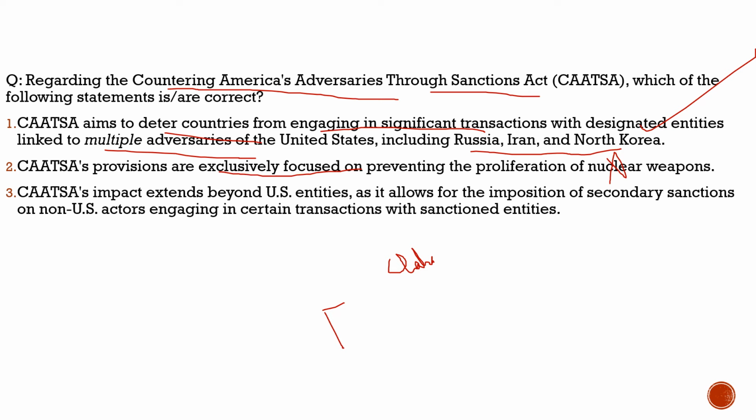For example, like trade, if they don't like a country and have adversaries with them, they would want to curb their trade through this act. Third statement, CAATSA's impact extends beyond US entities, as it allows for the imposition of secondary sanctions on non-US actors engaging in certain transactions with sanctioned entities. 100% correct. So with respect to this question, the correct statements are 1 and 3. And why did we bring this question? Because the waiver which was given to India with respect to Chabahar port has been revoked by the Trump government, and India has not responded yet. Chabahar port is being operated in Iran right now. So with this, let's move to another question and see what else we have brought on the screen.